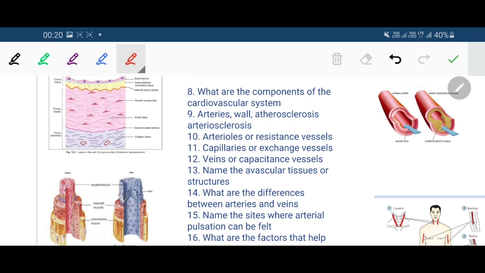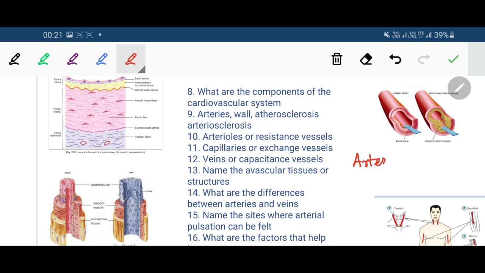When we trace the cardiovascular system from the heart, we get first the large arteries, then the medium sized arteries, and then as we go distally, the arteries progressively decrease in caliber, decrease in size, till they have a diameter of about 100 micrometer or less, and then they are called the arterioles. So what are the arterioles?